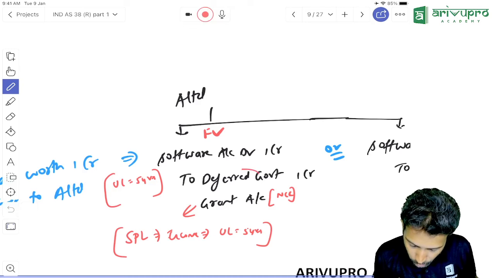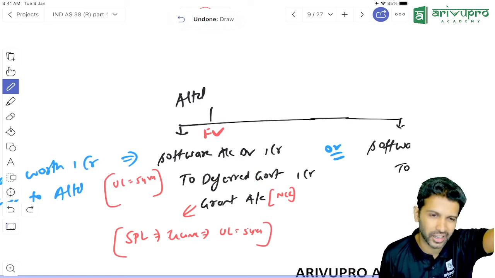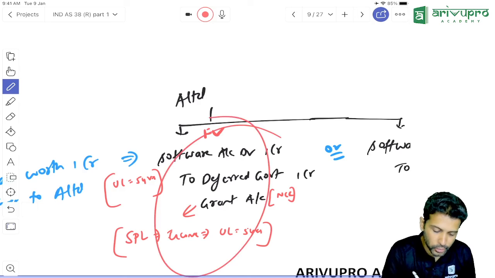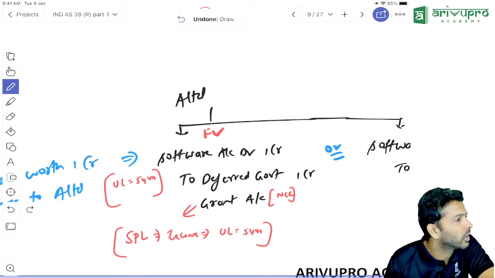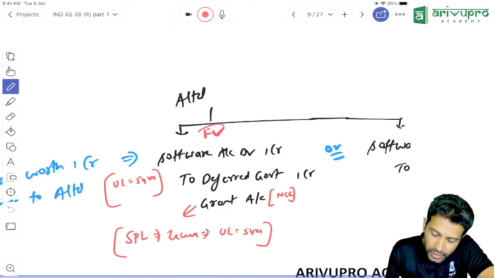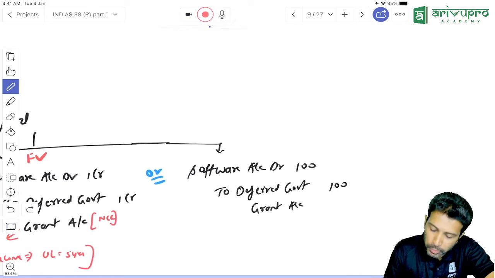More about this accounting, this deferred government grant getting transferred to SPL, we will study in the government grant standard, IND AS. There is a standard for that. There we will cover it. But I hope this part is clear for everybody. Yes, sir. This is one option, where the company has gone for the fair value option. Is that the only option? There is one more. What is that one more?